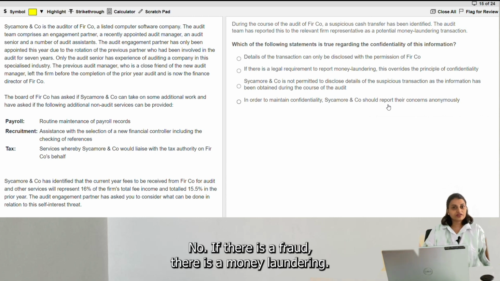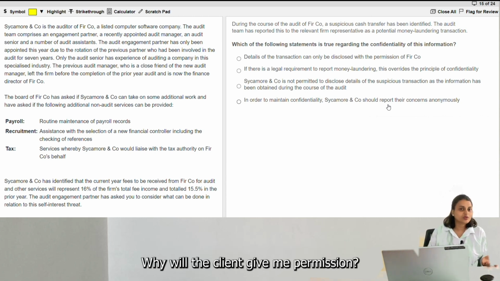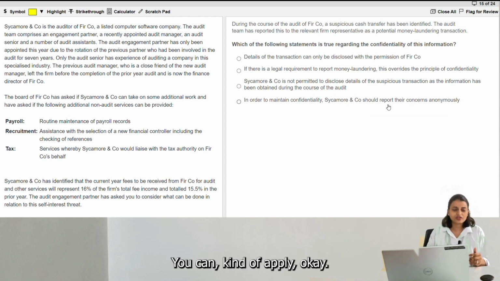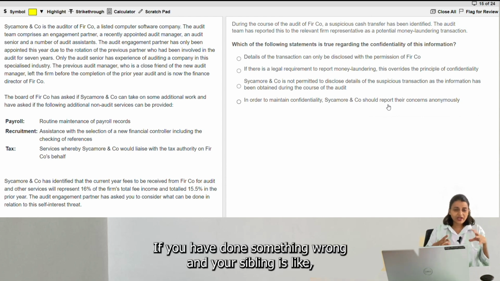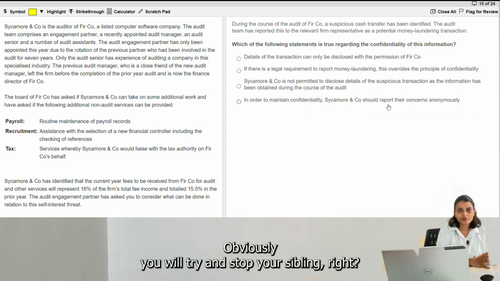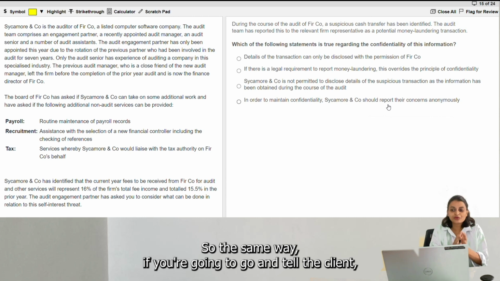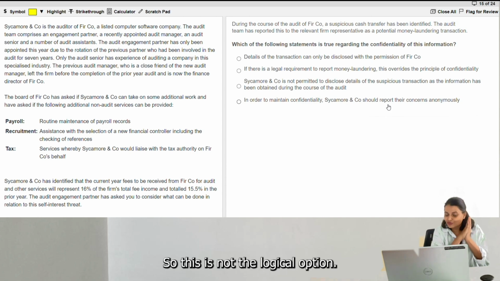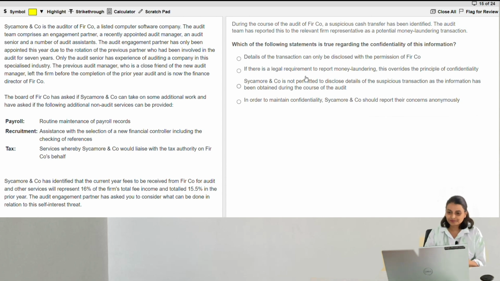No, if there is a fraud, there is money laundering, why will the client give me permission? It's a simple logic you can apply. If you have done something wrong and your sibling is like, listen, I'll go tell mama, obviously, you will try and stop your sibling, right? So the same way, if you're going to go and tell the client, I know you have done a fraud, I'll go report to the authority, the client will stop you. So this is not the logical option.